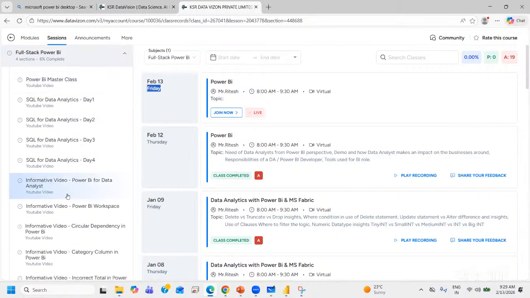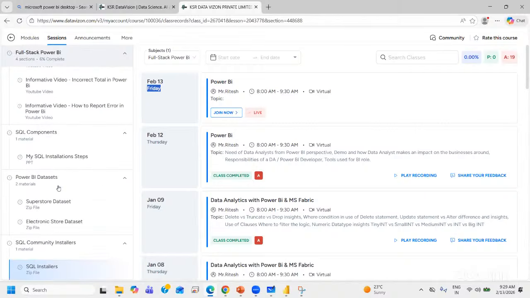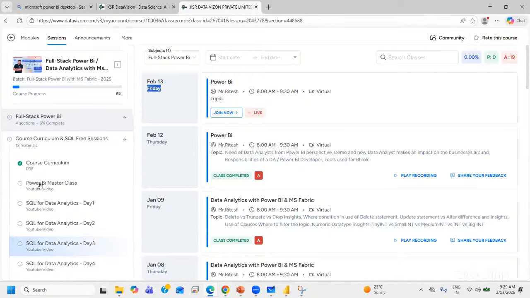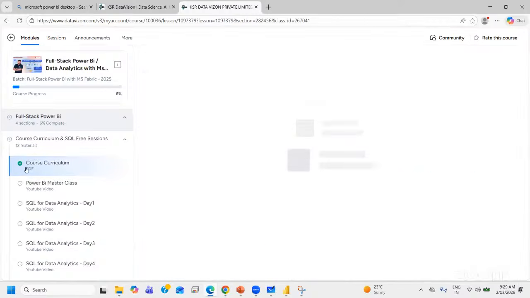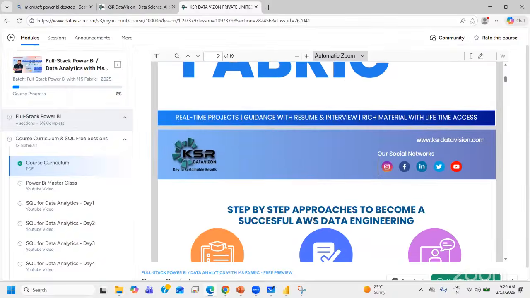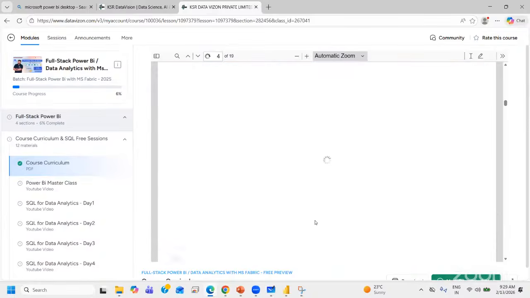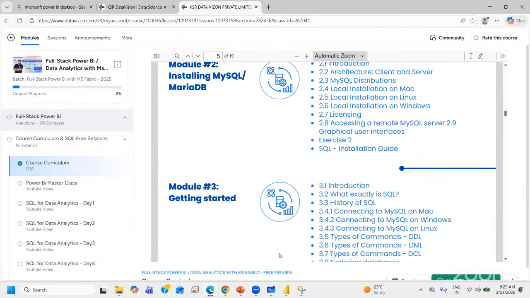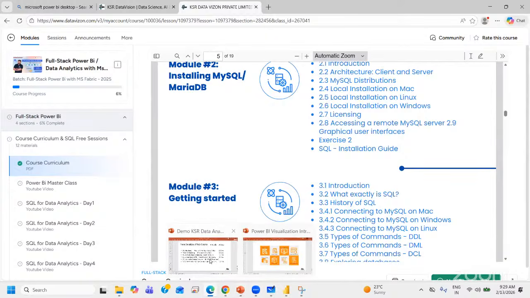Where's the recording for SQL, the one you already finished for 20 days? Maybe you can check. This is not for this batch. These are all previous batches, but you can check. See, the way of explanation remains the same. You can always explore that. There is also a course curriculum PDF, the first one, in the SQL free sessions. You can download what we are going through. All this information is publicly available.